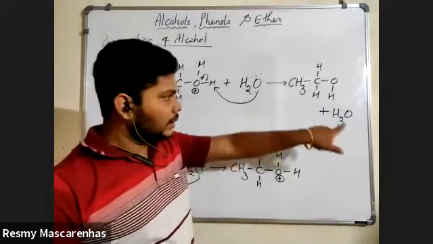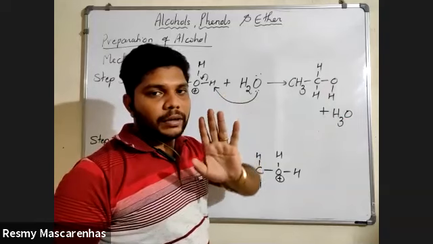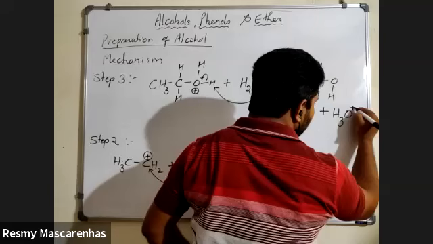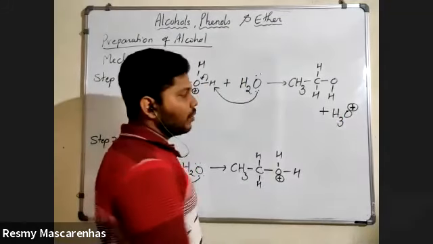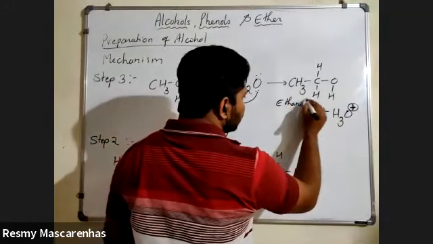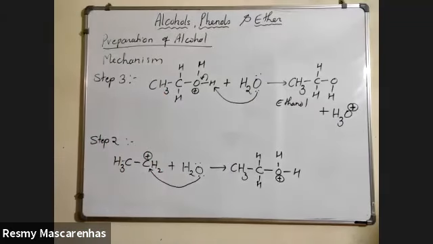Now this oxygen is forming 3 bonds with hydrogen, so you are going to write a positive sign on that oxygen. So this is your final compound, that is ethanol. You started with ethene and finished with ethanol. Directly you can do these steps without framing sentences. Have all understood this? Very good.